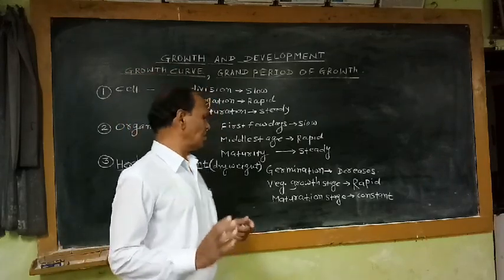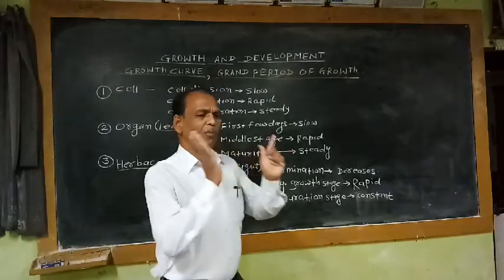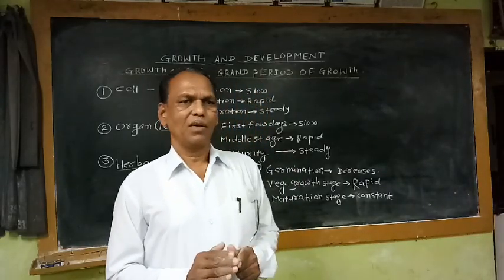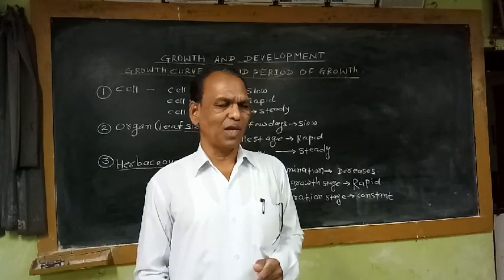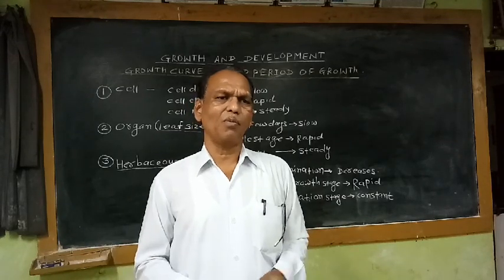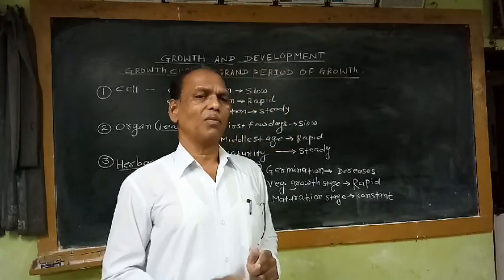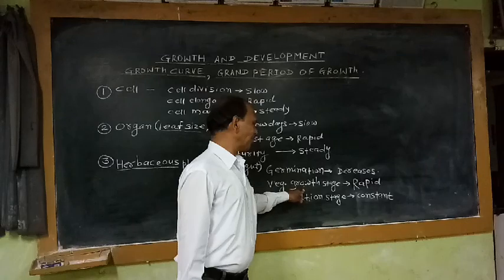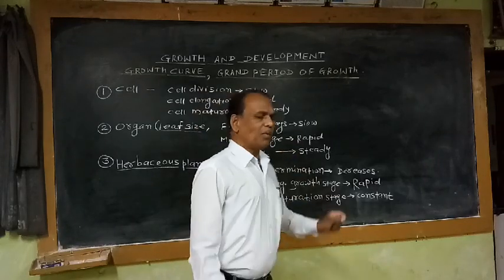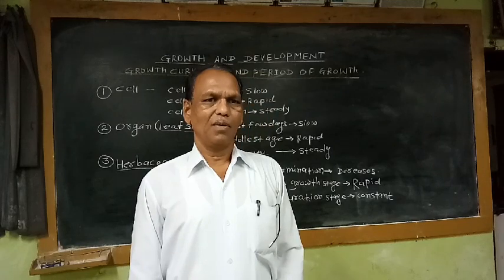After germination of the seed, development of the leaves takes place, elongation of the shoot axis takes place, elongation of the root axis takes place, and development of many branches takes place. That means if seedling growth takes place, at that time, food produced by these growing seedlings becomes maximum.